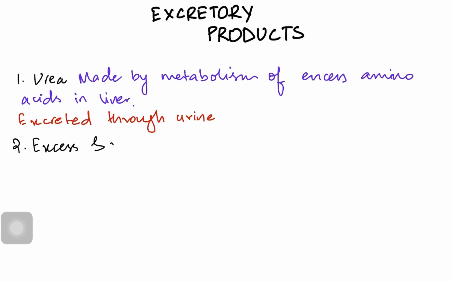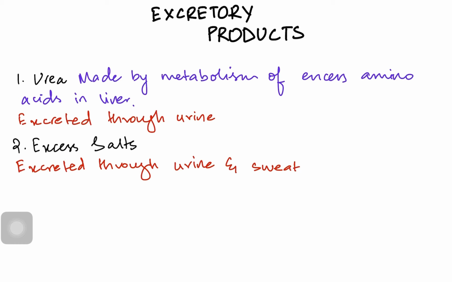The other excretory product is excess salt and water. So excess salt and water which is circulating in the blood is excreted again through the urine, which is made inside the kidneys, and the sweat. Sometimes tears also, depending on how bad things are going on.